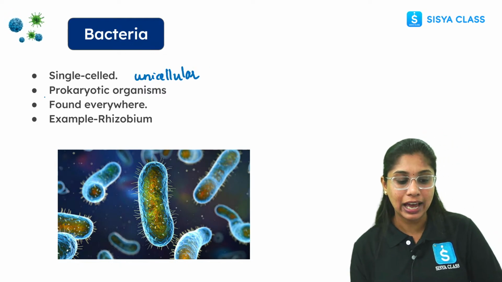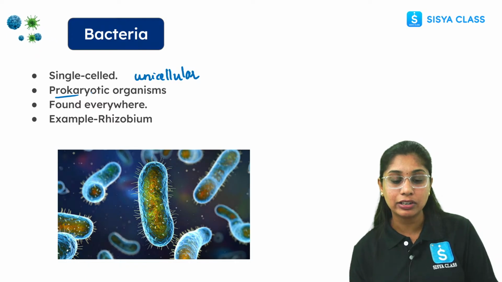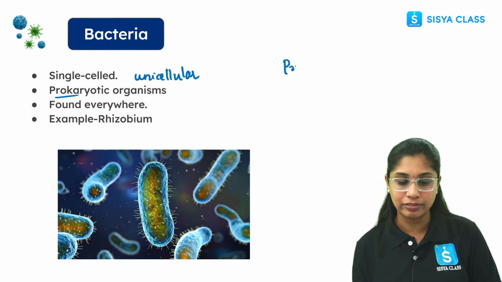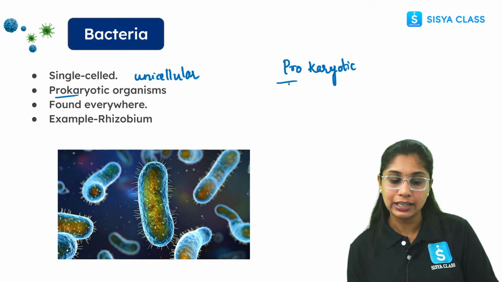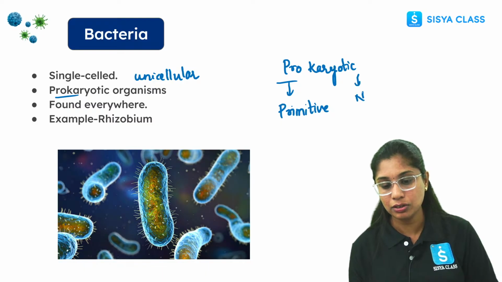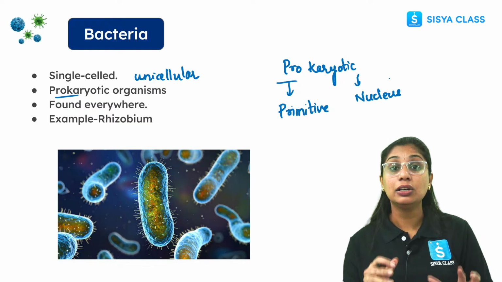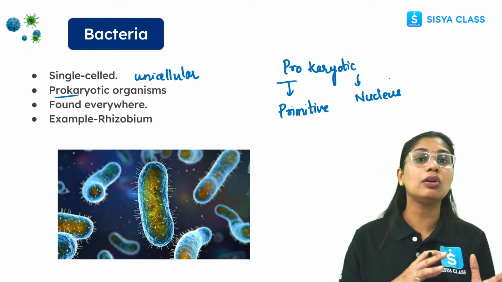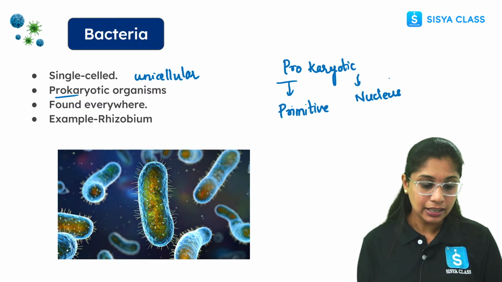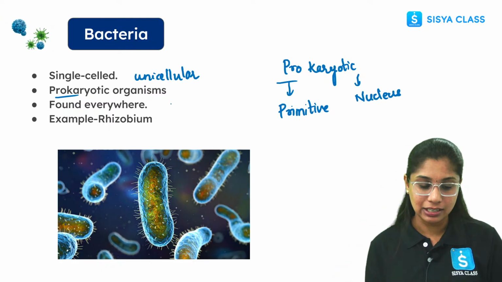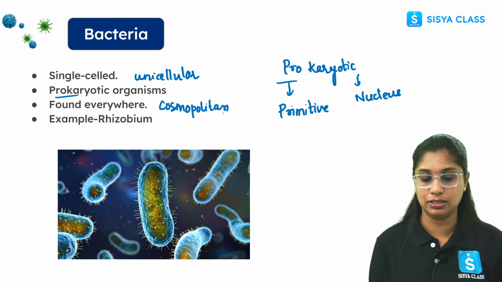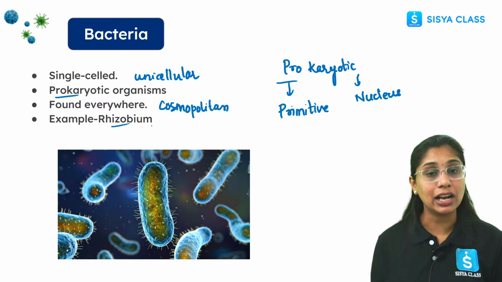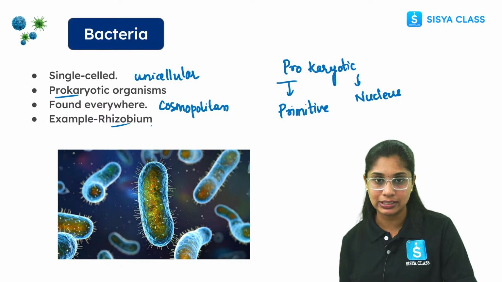It is a prokaryotic organism. What is prokaryotic? Let's try to decode the word. Pro means primitive, and karyon is the word used for nucleus. So here the nucleus is absent, or not well defined. It is found everywhere. It is cosmopolitan, which can be found everywhere, no matter what. For example, we have rhizobium. Rhizobium is a nitrogen fixing bacteria.